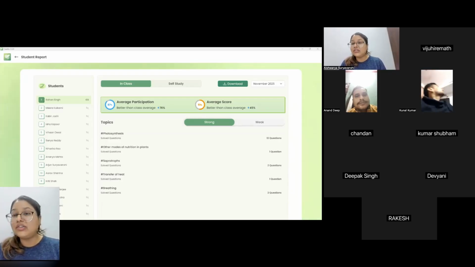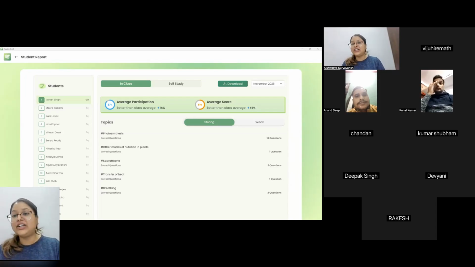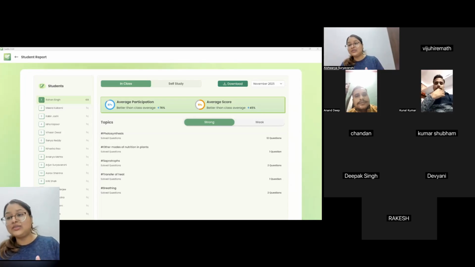And I'm sure all of our teachers, I think we have around 100 participants in this meeting right now, are all working towards one common goal: we want to ensure that all our students are at the same level. All the hard work and turmoil that you do in teaching and explaining a concept goes into the student's brain and they actually use it, right?